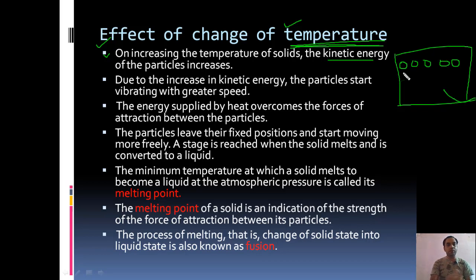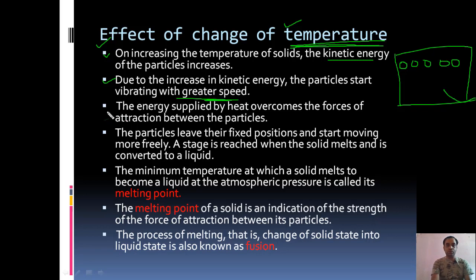Now when the temperature of the ice is increased, the molecules start vibrating with more speed. As the kinetic energy of the particles increases, the particles start vibrating with great speed.